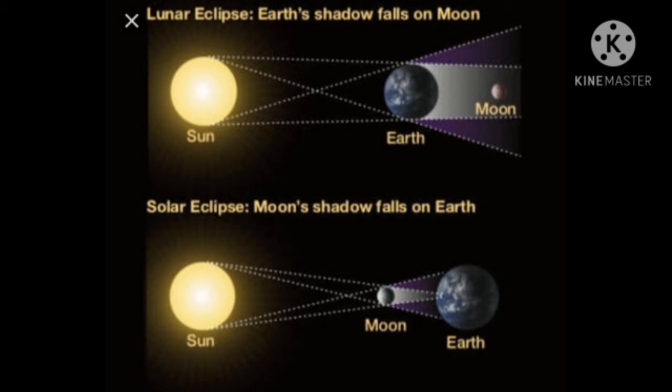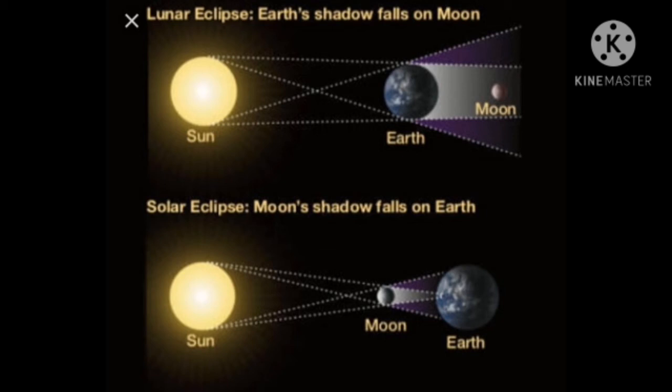Okay. So a lunar eclipse lasts only for a short time, from a few minutes to a few hours. Once the moon moves out of the shadow of the earth, it starts receiving sunlight and can be seen once again. Okay. Also remember that a lunar eclipse does not occur on every full moon night.